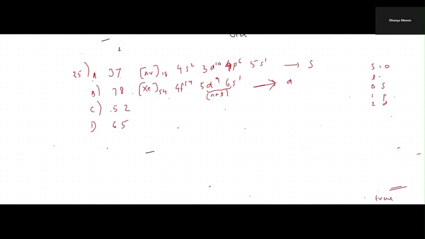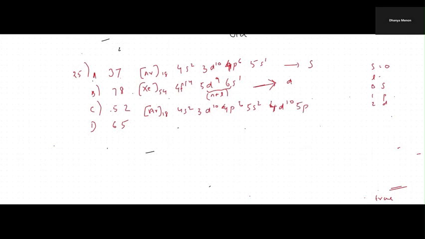So for 52, we have 4s2, 3d10, 4p6, 5s2, 4d10. I'm just writing down almost the whole configuration so that you can relate it with the Aufbau rule.